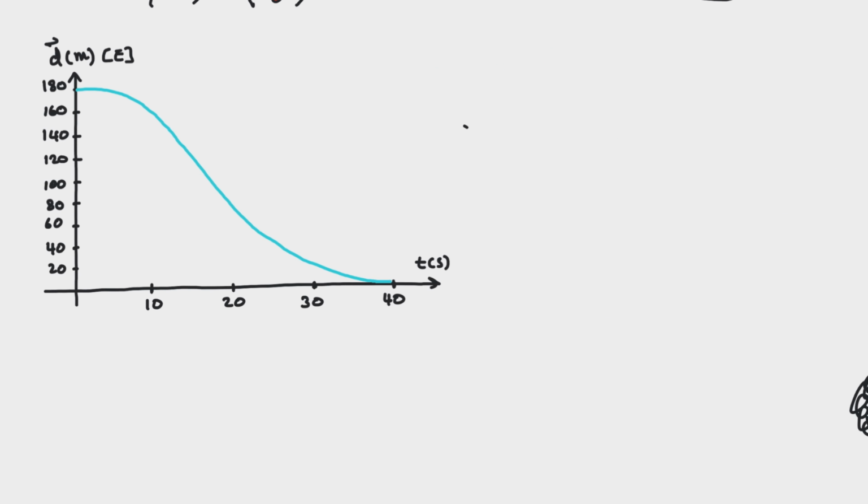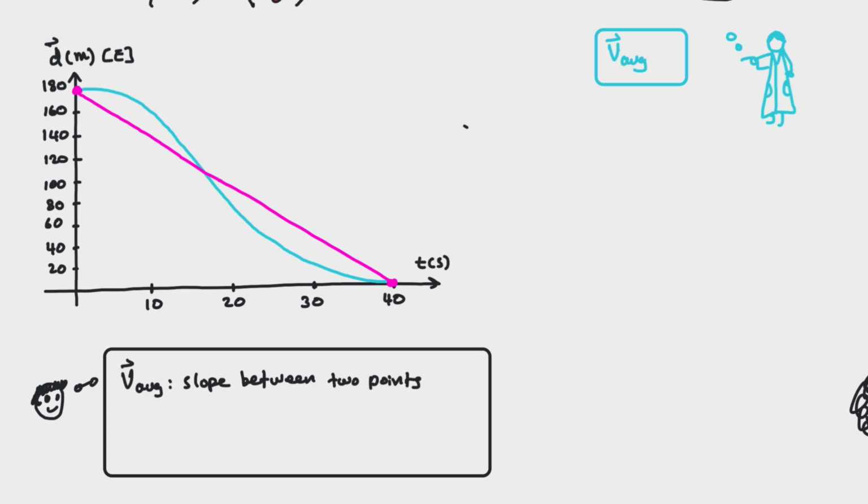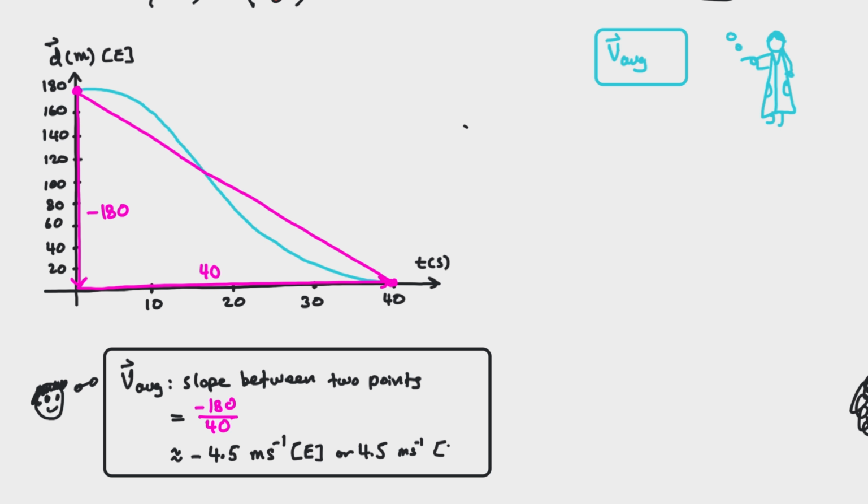Mr. S now asked the students to calculate the average velocity for the entire time. Robert said that the average velocity can be determined by the slope or gradient of the line between any 2 points. Since we're considering the entire time, we have to choose our points to be the start and the end positions. He drew a straight line between the initial point and the end point and then calculated the slope by dividing the rise by the run. He got negative 180 divided by 40, resulting in negative 4.5 meters per second in the east or positive 4.5 meters per second in the west direction.